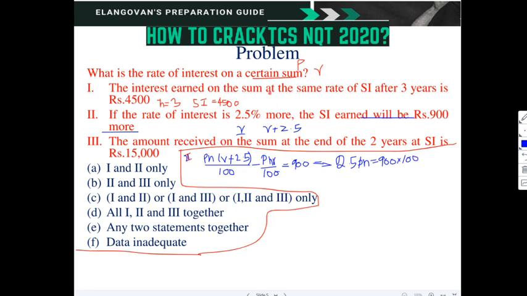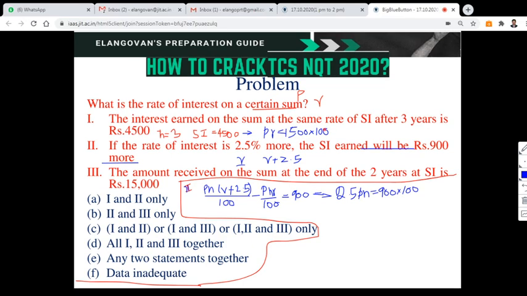Okay. And from this what we can write? 3PR by 100 is equal to 4,500. That is 3PNR by 100. So 3PR by 100 is equal to 4,500. So PR is equal to 1,500 into 100. Am I right? Can I write like this? Okay.